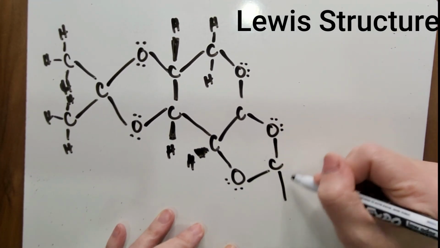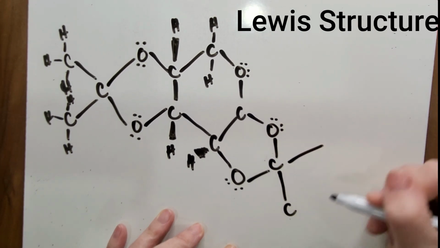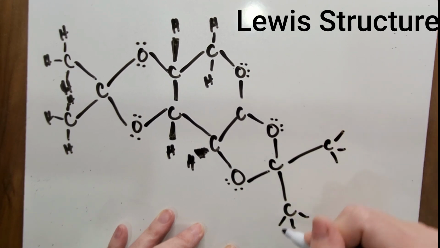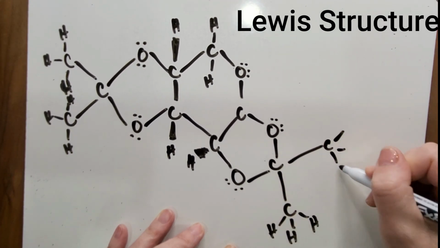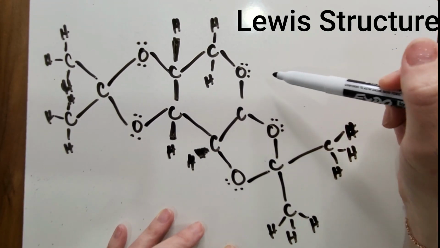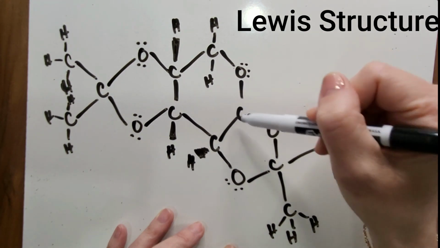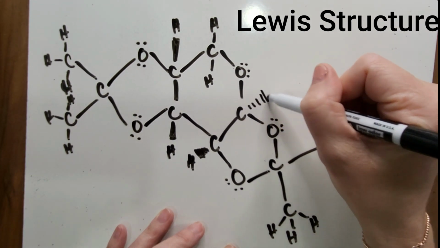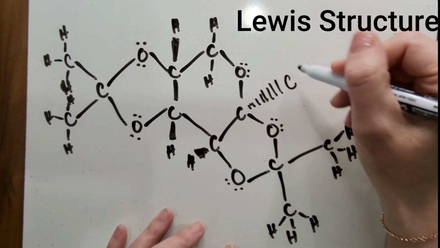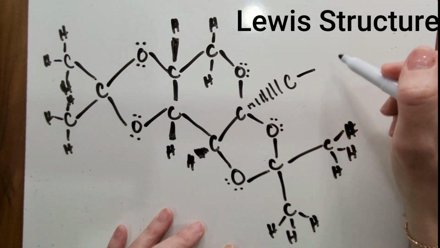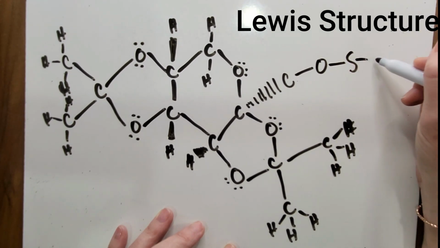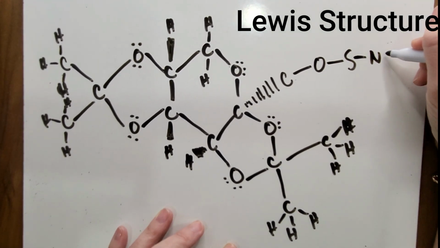Then this carbon has 2 bonds coming off of it. Both of those are linked to carbons, and that's where these carbons finish off. We're going to give them hydrogens to complete that octet. Okay, so over here, this carbon only has 3 bonds. We're going to add one. But this changes the shape. It's pulled out over here, and it's attached to a carbon, which is then attached to an oxygen, which is then attached to a sulfur, which is then attached to a nitrogen. And this is where this one finishes off.